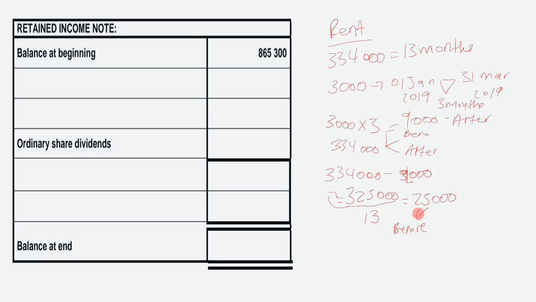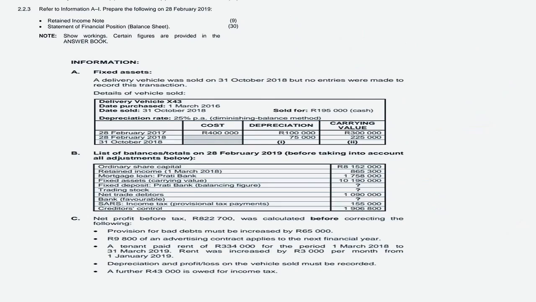Remember, our rent consists of before and after. Per month our rent was 25,000, and then we were told that you have an increment of 3,000 per month, so you need to add that 3,000. So our rent is going to be 28,000. Our final answer is 28,000.